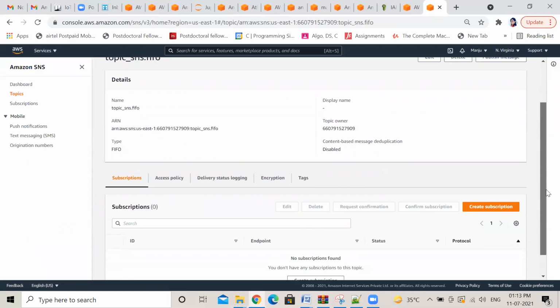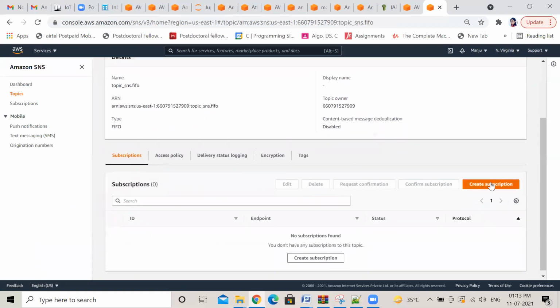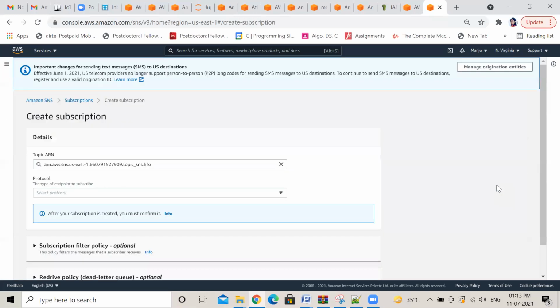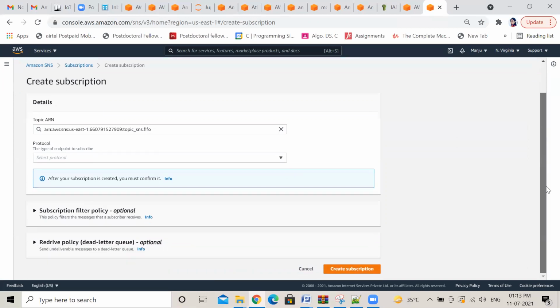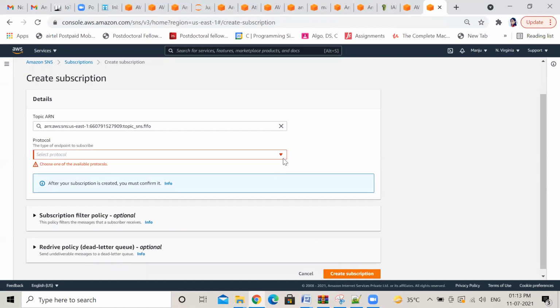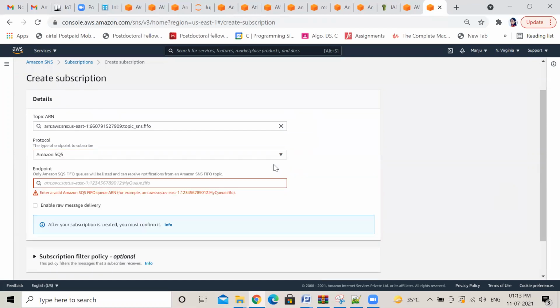Okay, now create subscription. Click on this create subscription. After, okay, don't select anything now. Let's see whether we are able to do it without that. Create subscription. Okay, now you choose Amazon SQS endpoint, only Amazon SQS. You click on this enable raw message delivery. Enter valid Amazon SQS FIFO queue.